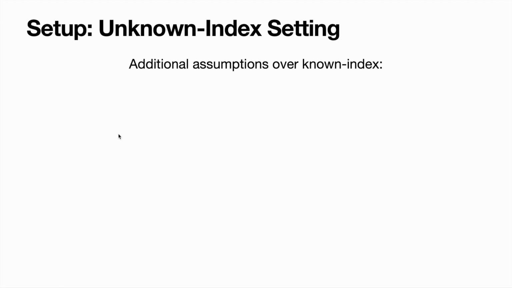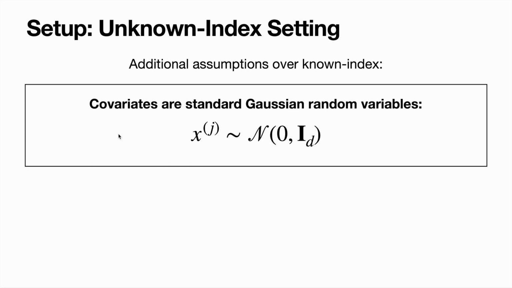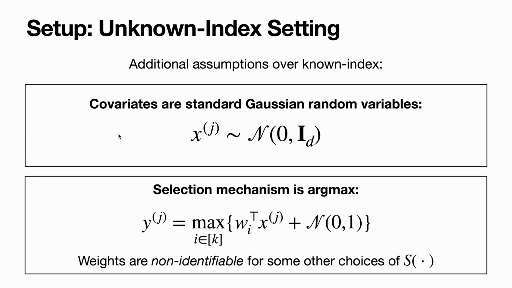In order to tackle the unknown index setting, we need 2 additional assumptions. First, we need to assume that the covariates themselves are standard Gaussian random variables. So in the known index setting, we had no assumptions about the covariates. They could be any set of covariates X, so long as they satisfied the covariate thickness assumption. Here, we need them specifically to be standard Gaussian. And second, rather than the convex slice inducing criterion from the known index setting, here we require that the selection function S is just the argmax function. And so what we observe is actually just the max of the K models.